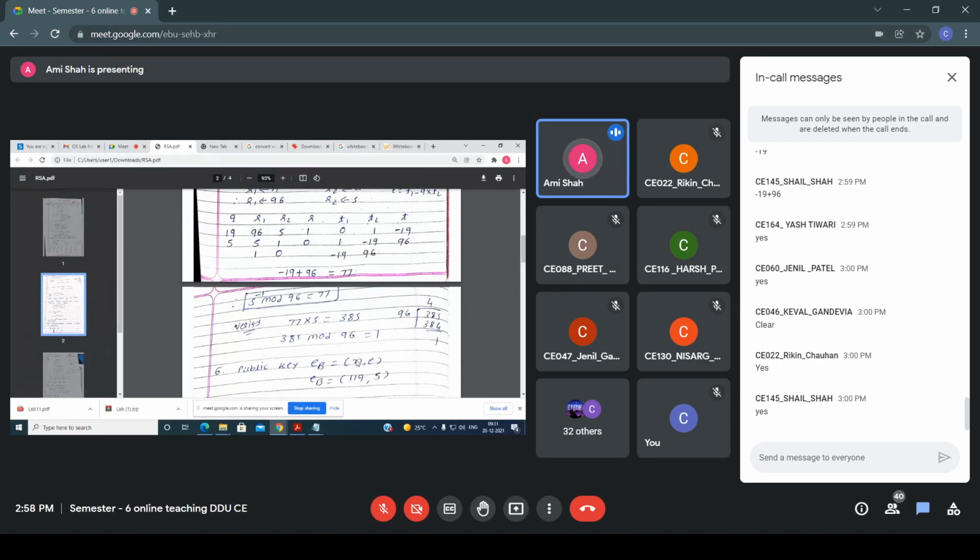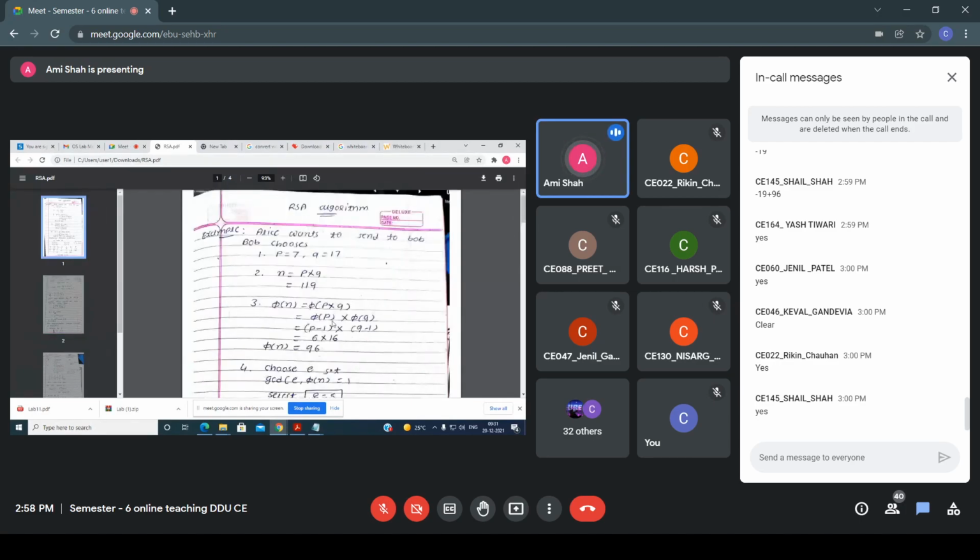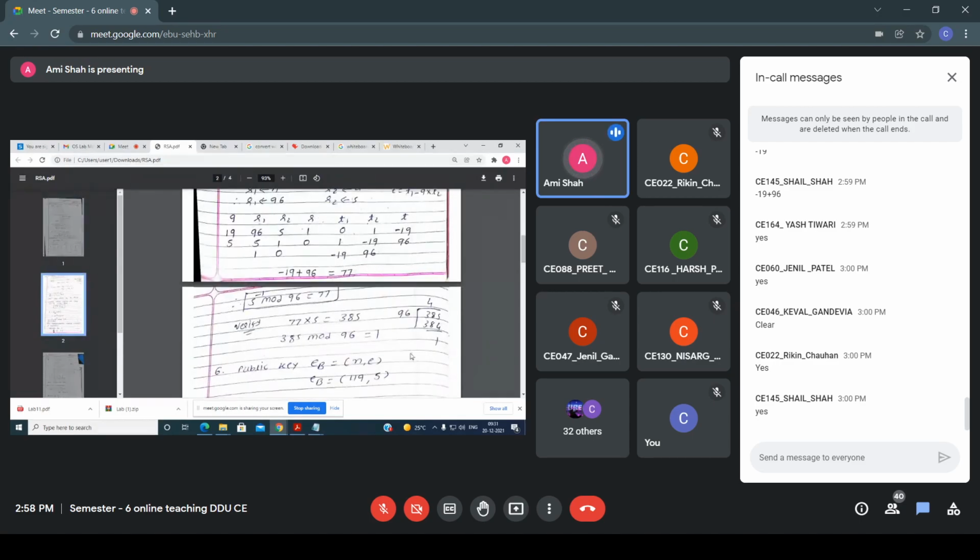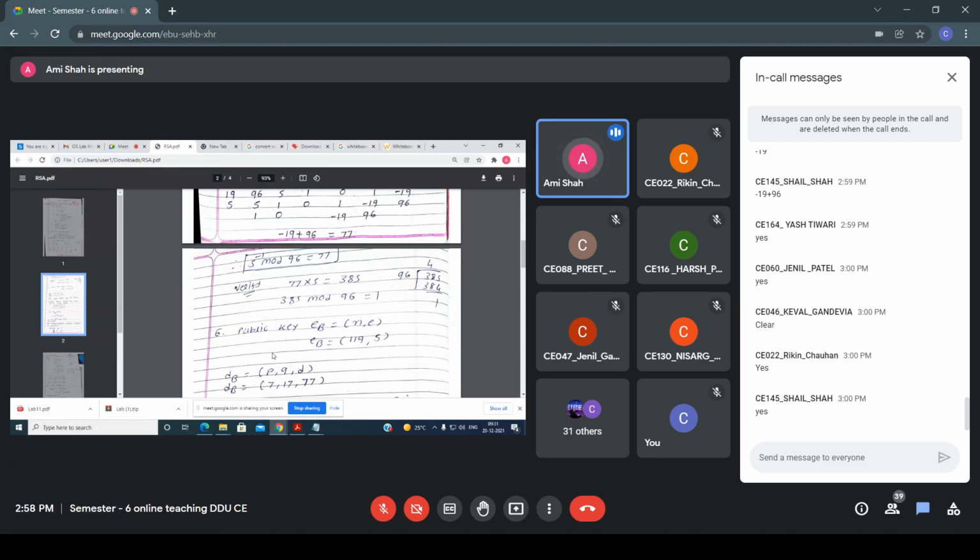Okay. So what is the value of n? N, that is 119. And what is the value of e? E, that is 5 that we have selected, right? So n and e, these two are public. So the public key eB contains n and e. And what about the private key? So d indicates the private key, and this is the public key. So p, q, and d are private. Okay. So this 77 is private.